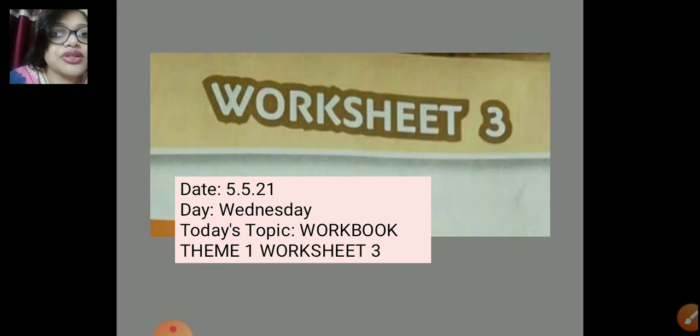So today's topic, as you can see, is workbook theme 1, worksheet 3. So children, what's the date today? It's 5th of May 2021 and the day is Wednesday.